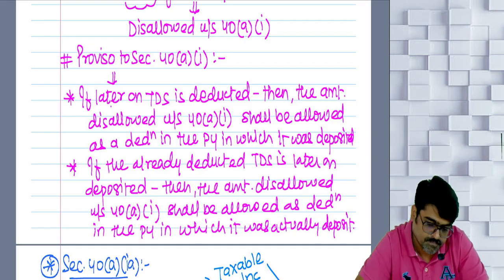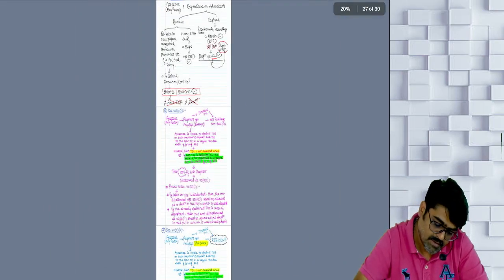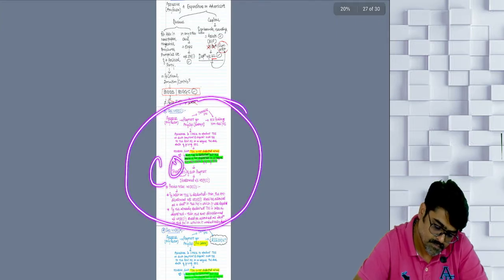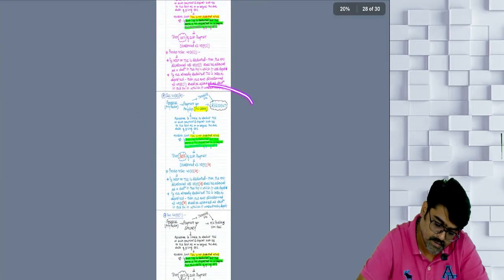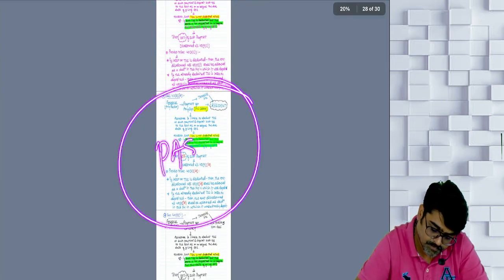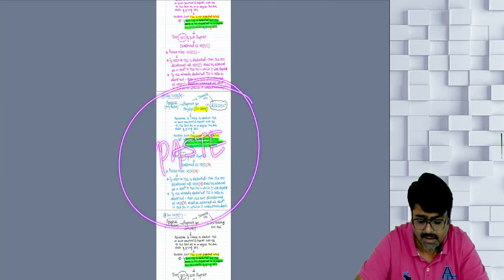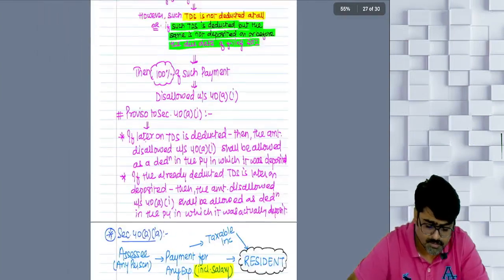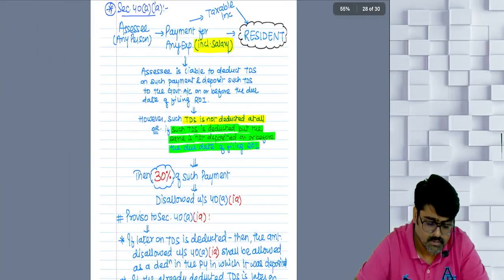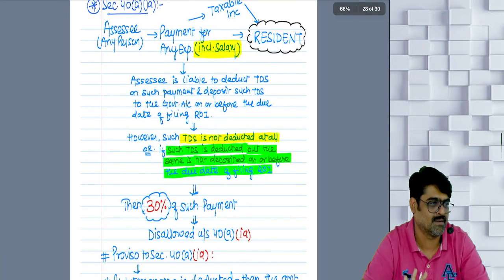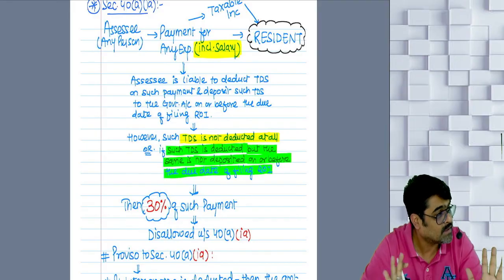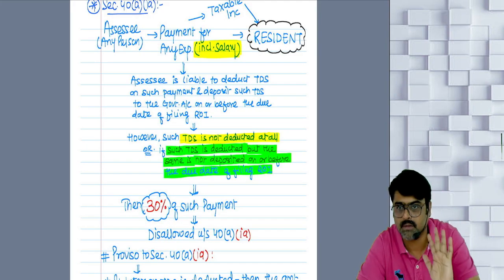Now what I'll do, my favorite thing, copy, and then next page. Sir, this is pink. The section is different, no? So just change the color. Everything is the same except for one or two things.